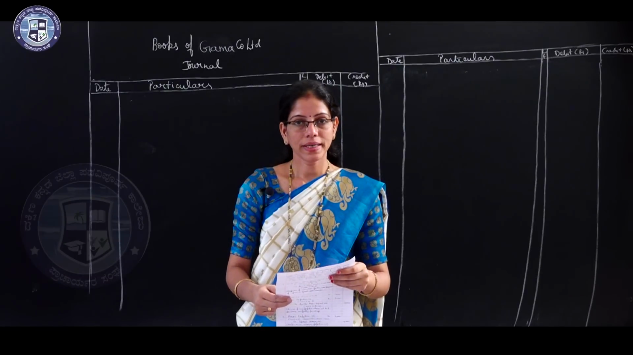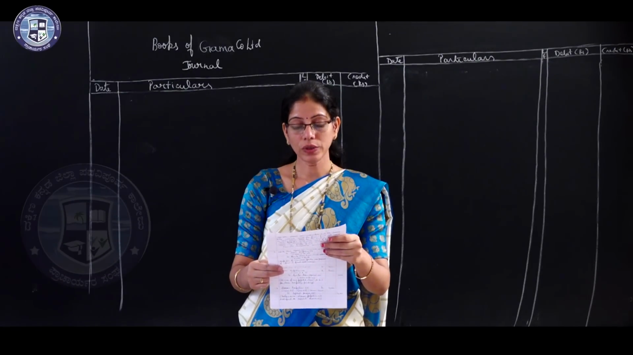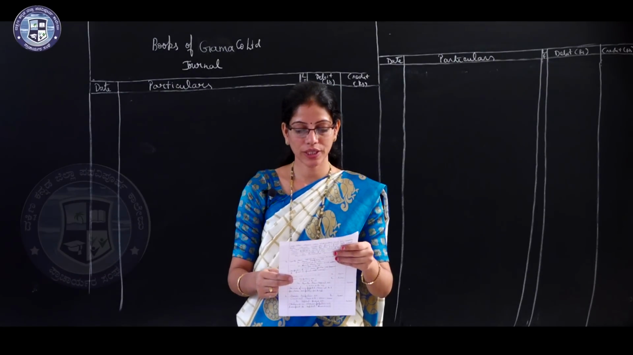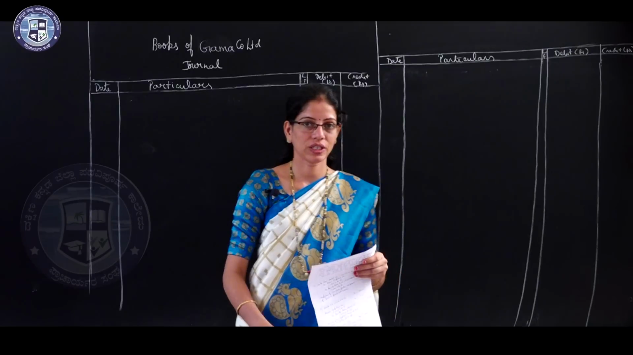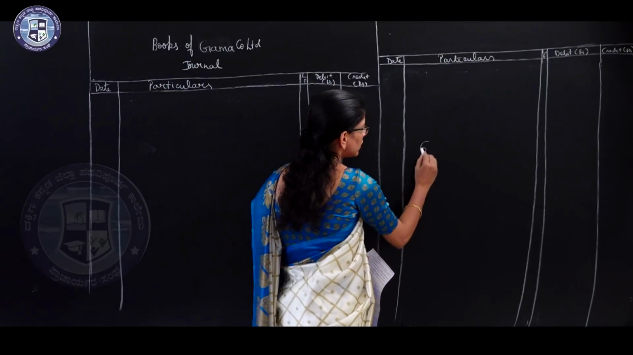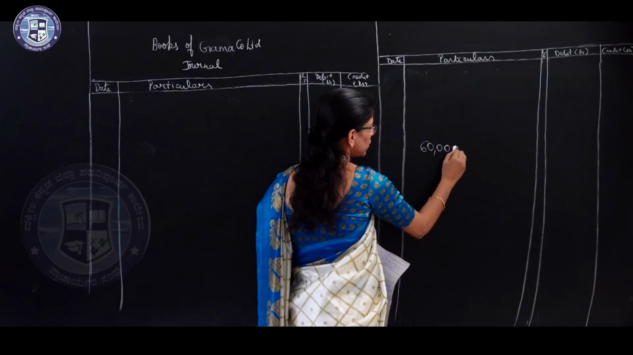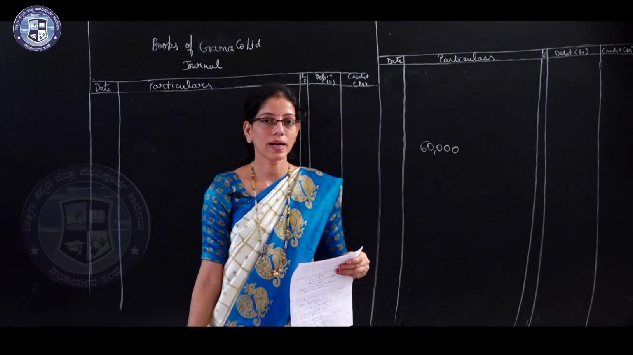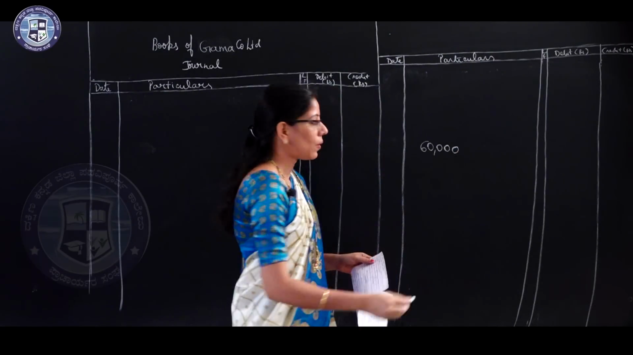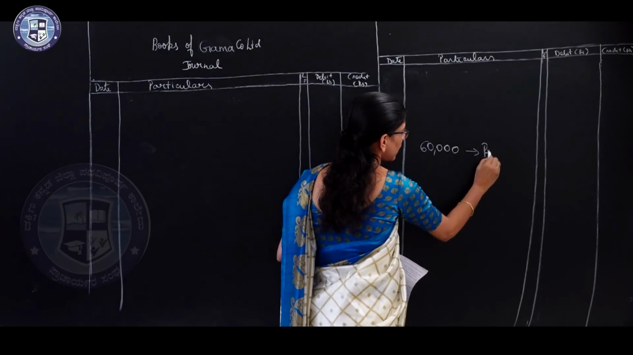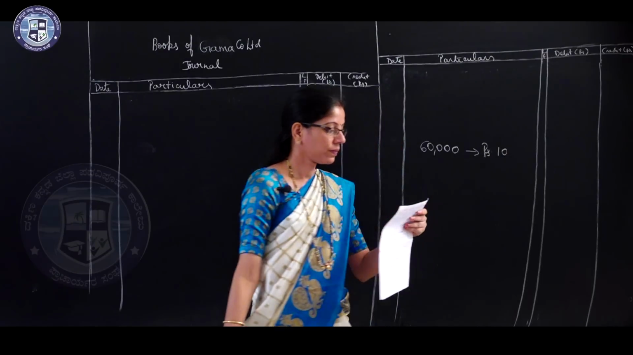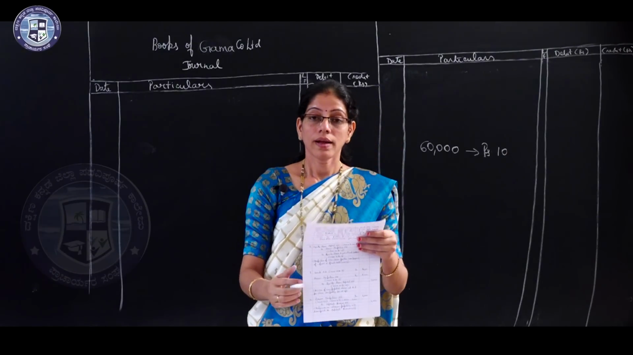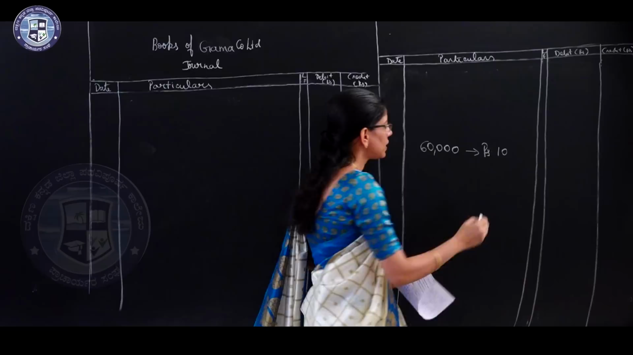The Gamma Company Limited issued 60,000 equity shares of rupees 10 each. So, 60,000 equity shares were issued by Gamma Company Limited of rupees 10 each. Per share it cost rupees 10 at a premium of rupees 2 per share.